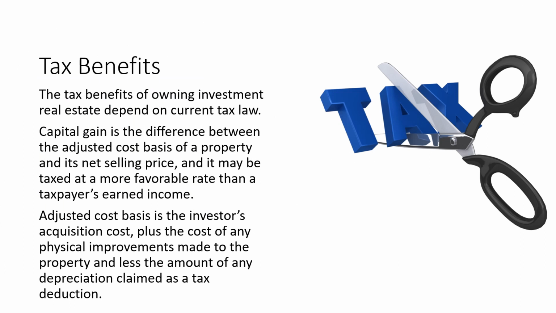The tax benefits of owning an investment real estate can depend on the current tax law. Capital gain is the difference between the adjusted cost basis of a property and its net selling price, and it may be taxed at a more favorable rate than the taxpayer's earned income. Adjusted cost basis is the investor's acquisition cost, plus the cost of any physical improvements made to the property, and less the amount of any depreciation claimed as a tax deduction.